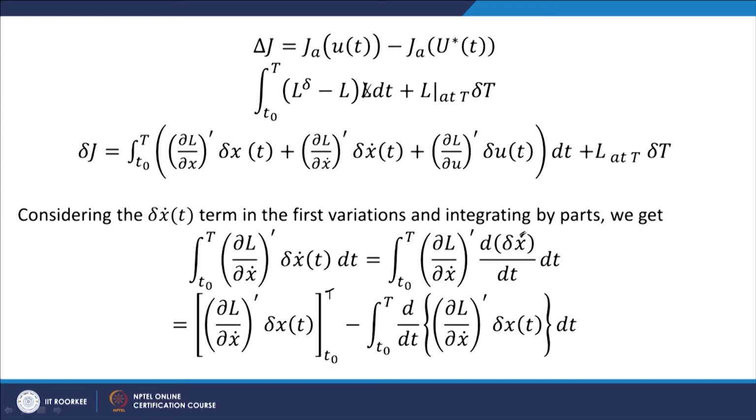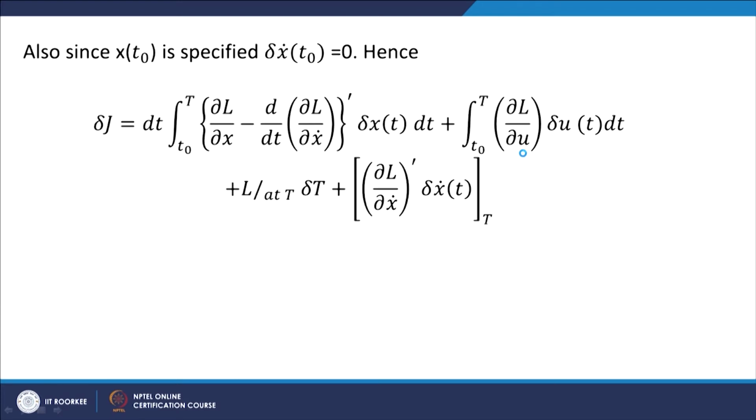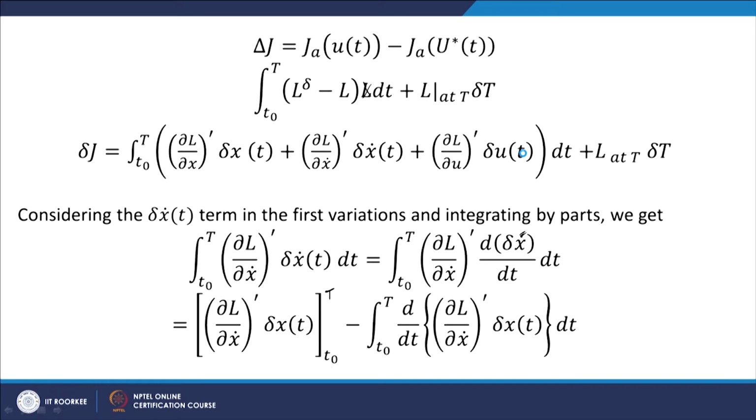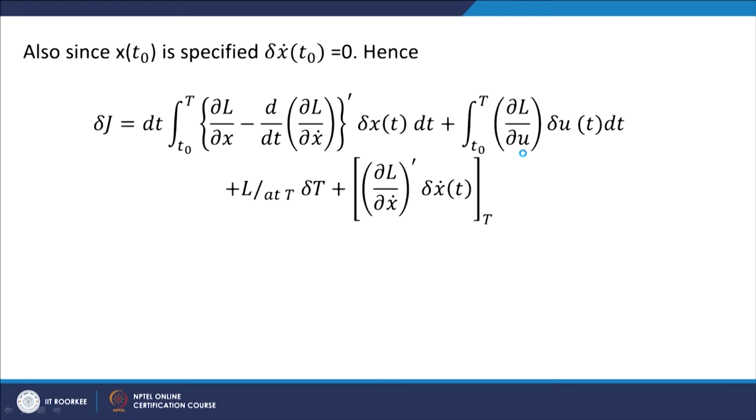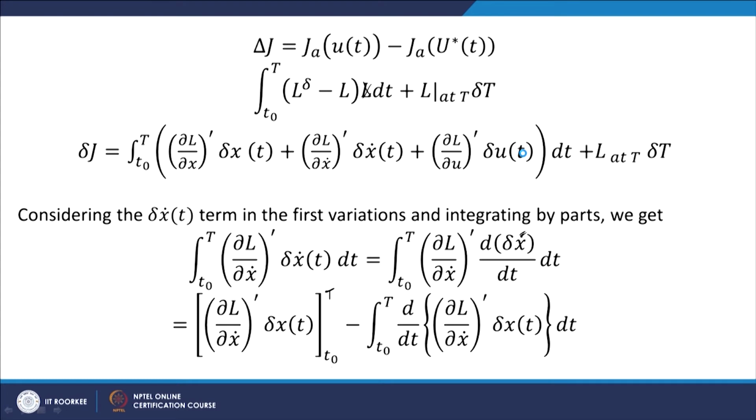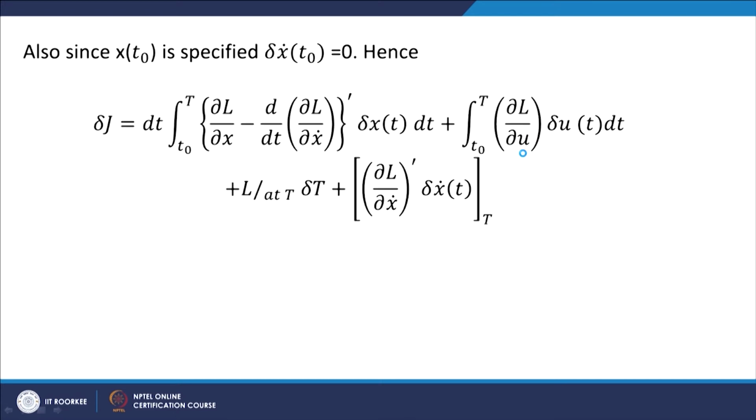We have taken the first term, for the second term we have taken this integral d by dt of del L by del x dot, and del L by del u is also there. So, these three terms plus L at capital T into del t, that term is there, and this expression del L by del x dot into del x evaluated from t0 to capital T.